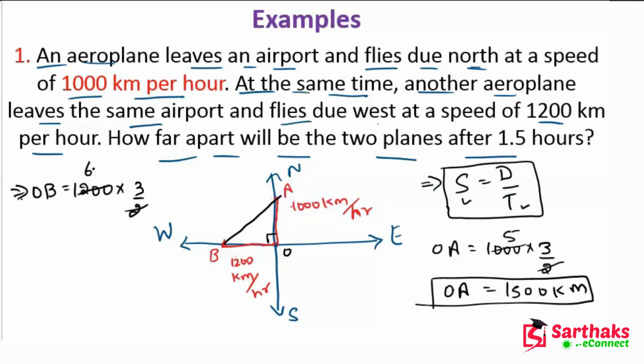If we calculate this, we get 1800 kilometers. So after 1.5 hours, plane A covered 1500 kilometers and plane B covered 1800 kilometers. Now with the help of OA and OB, we can easily find the value of AB. Let's see how.